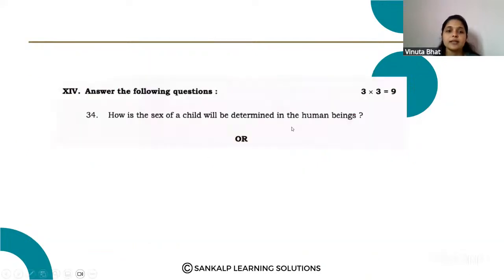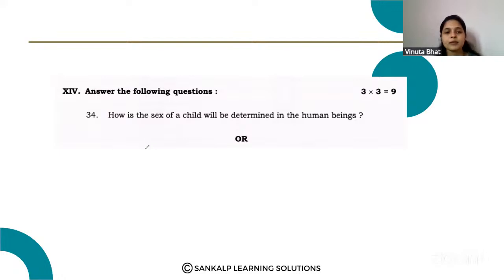Next question. Next we are discussing the 3-mark questions. Answer the following questions. 3 questions, that is total 9 marks. How is the sex of the child determined in human beings?